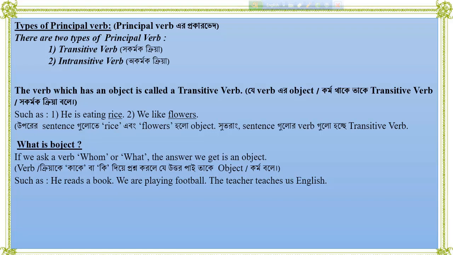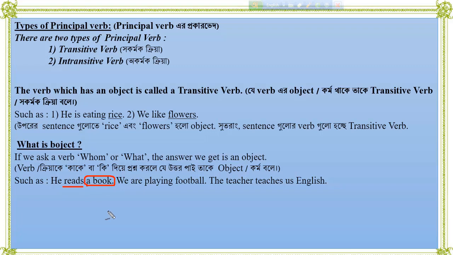In this sentence, reads is a verb. If we ask the verb whom, there is no answer. But if we ask the verb what, অর্থাৎ আমরা যদি ভার্বের কাছে কি দিয়ে প্রশ্ন করি, অর্থাৎ reads পড়া, কি পড়ে, আমরা যদি এরকম প্রশ্ন করি, there will be the answer a book. So a book is the object.